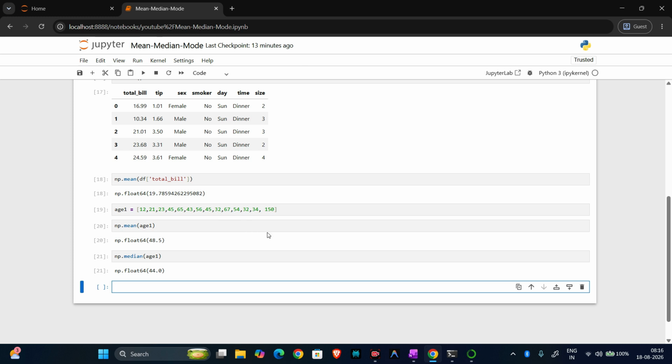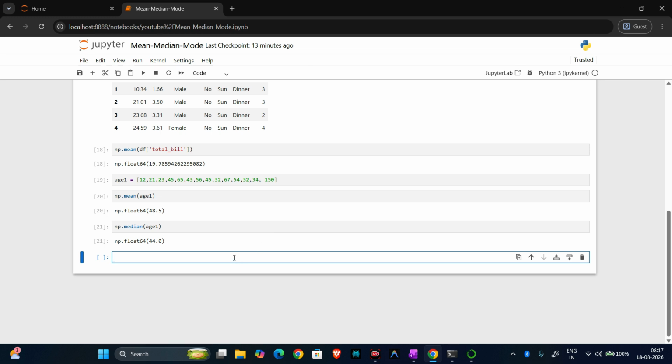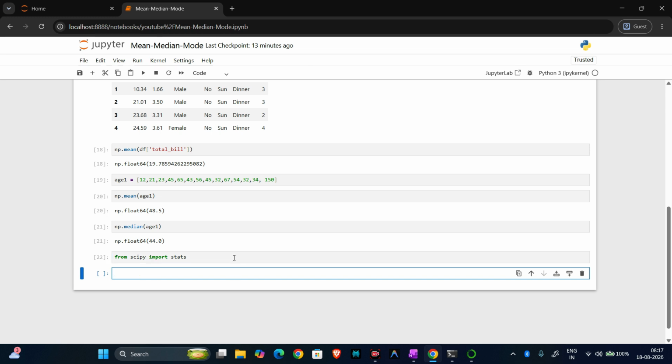Next we have the mode. How can we calculate the mode? NumPy doesn't have any function to calculate mode, so here we will use SciPy. I will import, sorry, we need to import stats: from scipy import stats. How do we calculate this?